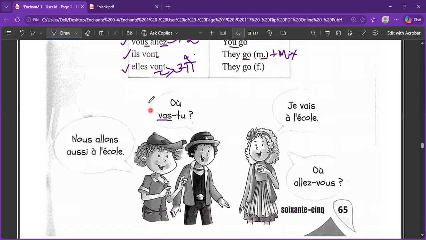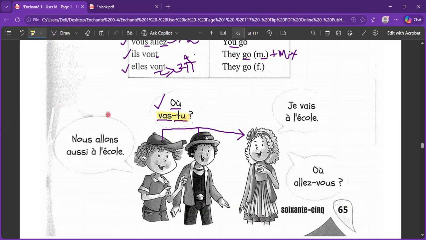So first of all, here, a simple conversation. Où vas-tu? Maybe there are two people, but they are pointing this question to just one person, and they are of the same age, so they can ask the question in the tutoyer form. Où vas-tu? So the girl is answering, je vais à l'école. I am going to the school. We know here, où is where. So they are asking where you are going, and she is saying, I'm going to the school.